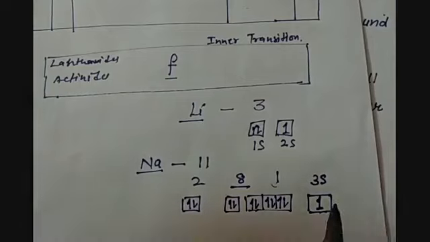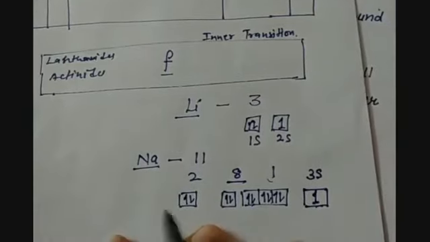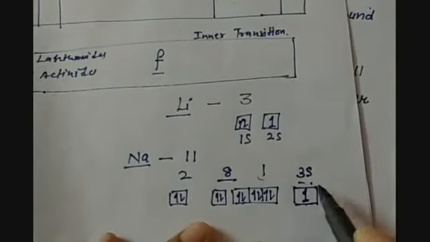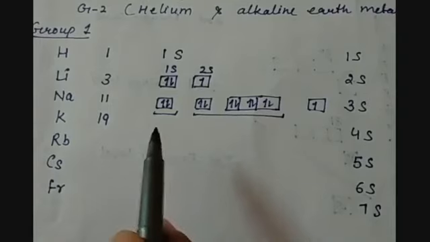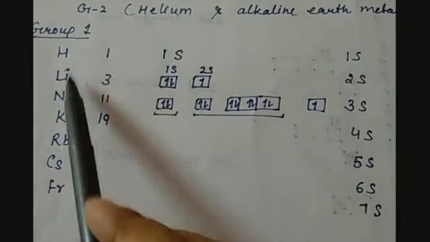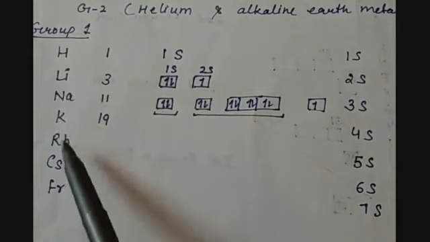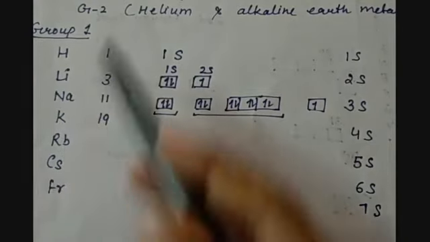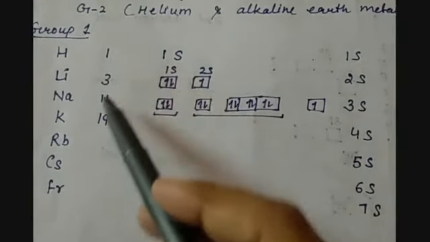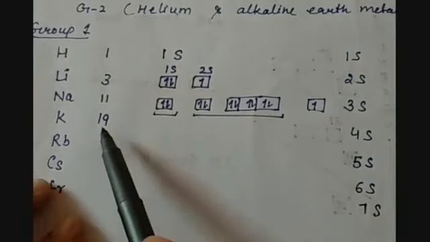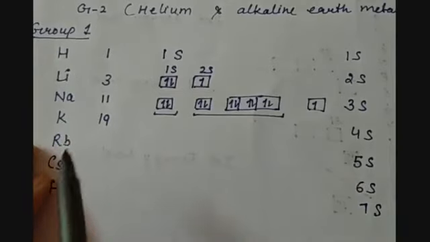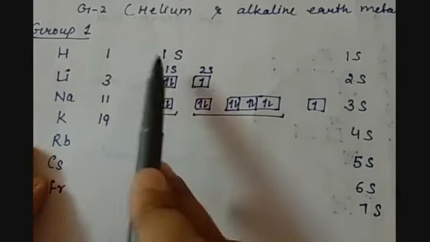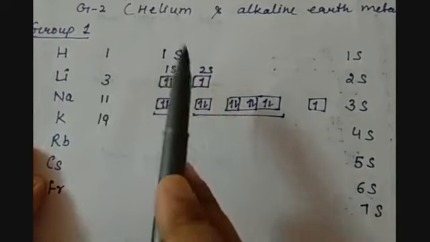As we go down in the group, for potassium it will come into the 4s, for the next it will come into 5s, and so on. For example, for group 1, we have hydrogen, lithium, sodium, potassium, rubidium, cesium and francium, with atomic numbers 1, 3, 11, 19. Suppose we take up to potassium only. For hydrogen the last electron will come into 1s.